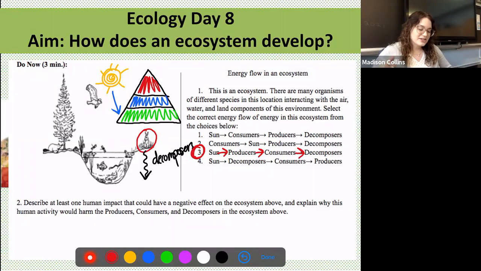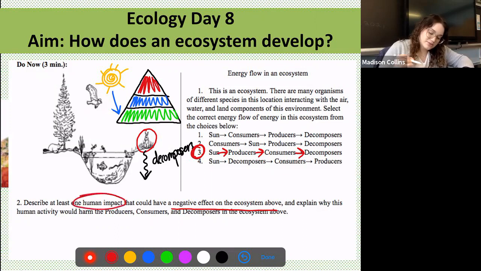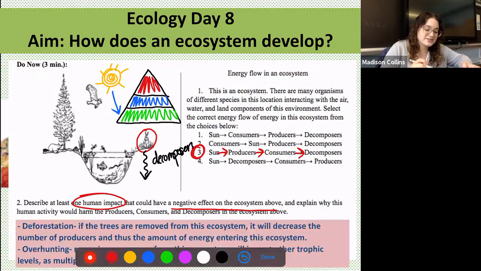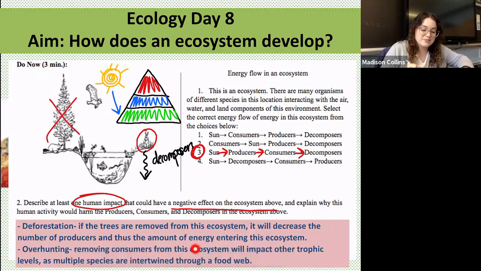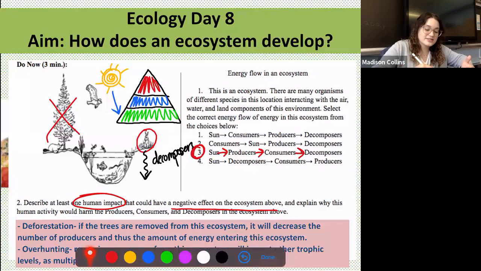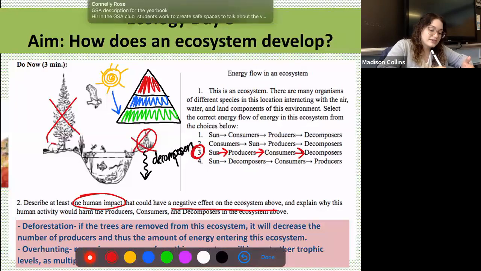All right, number 2, describe at least one human impact that could have a negative effect on the ecosystem above, and explain why this human activity would harm the producers, the consumers, and the decomposers in the ecosystem above. So you could have said multiple things for this question. I gave you 2 examples. So I said deforestation, right? If we remove these trees from the ecosystem, it will decrease the number of producers and thus the amount of energy entering this ecosystem. You could have also said overhunting, because if humans come through and kill all of the